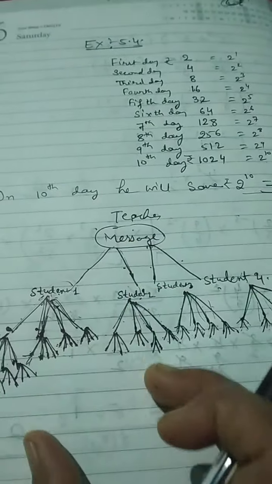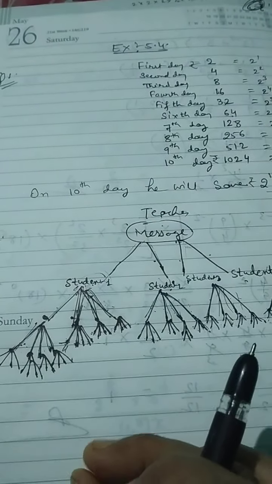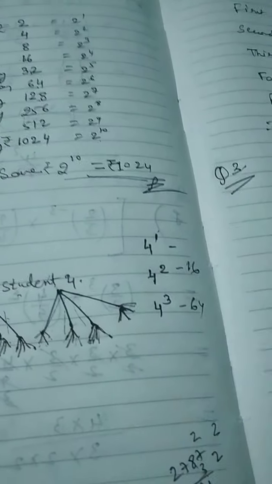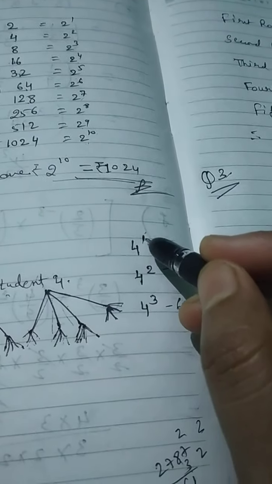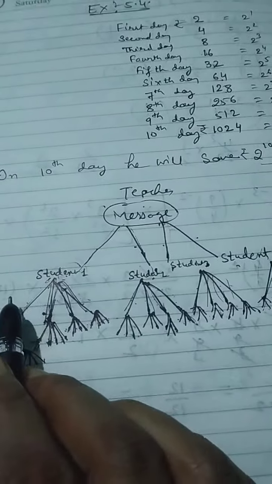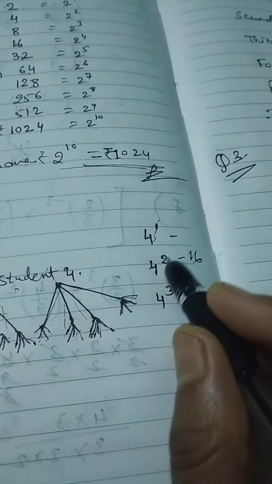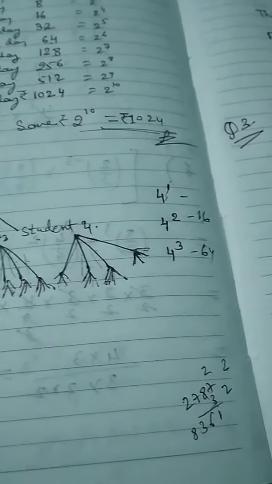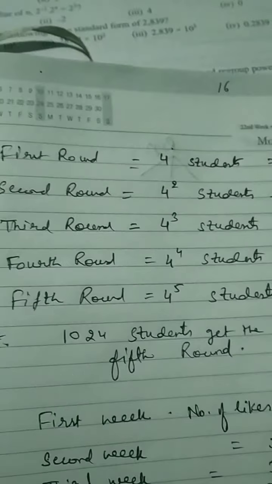So the diagram we cannot draw up to the fifth round. It will be very difficult. But we know the pattern through this exponent. In the first round, 4 to the power 1. We have seen the second round there was 16, so 4 to the power 2. In the third round there was 64, so 4 to the power 3. So similarly we can write for the fourth round like this.